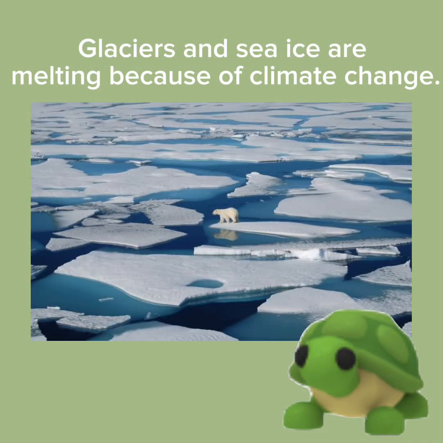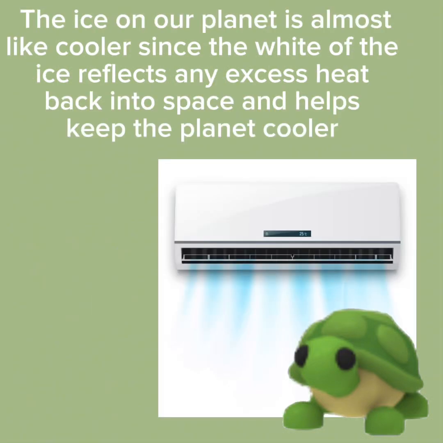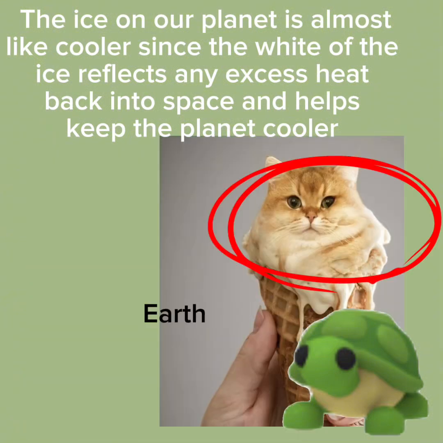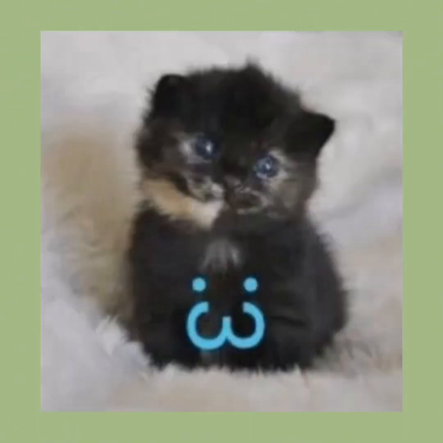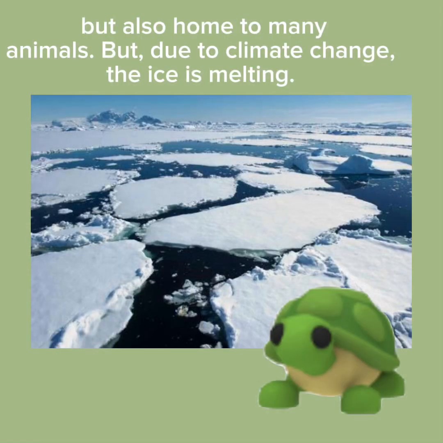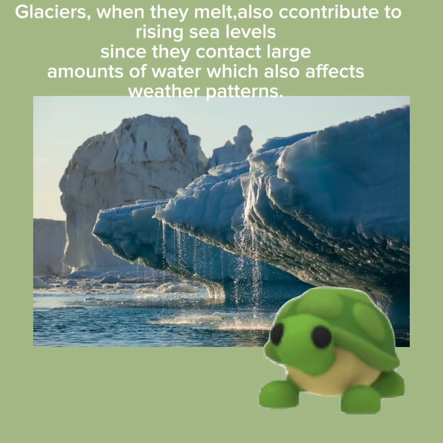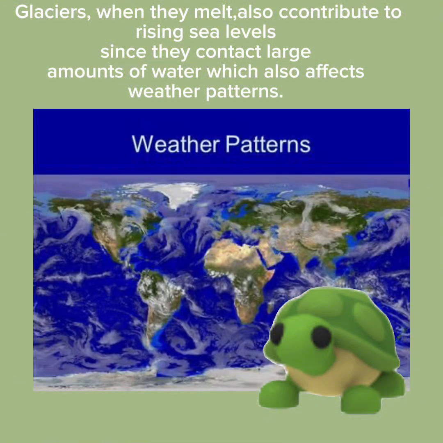How is Earth's climate changing? Glaciers and sea ice are melting because of climate change. The ice on our planet is almost like a cooler, since the white of the ice reflects excess heat back into space and helps keep the planet cooler, but it is also home to many animals. But due to climate change, the ice is melting. Glaciers, when they melt, also contribute to rising sea levels since they contain large amounts of water, which also affects weather patterns.